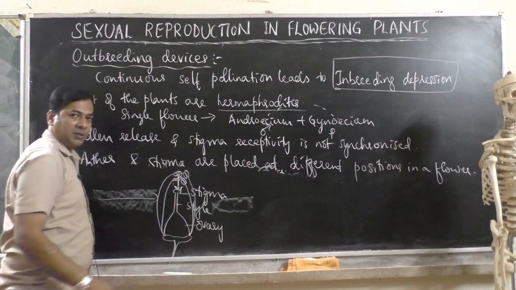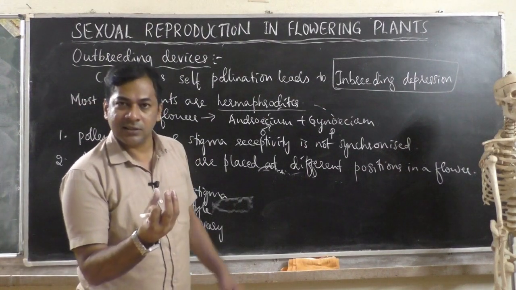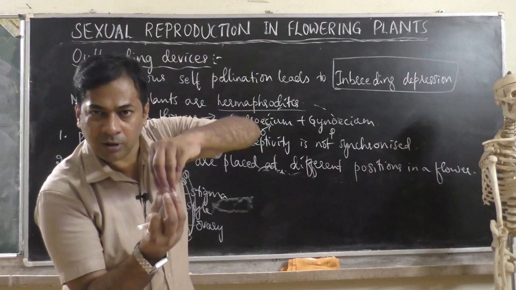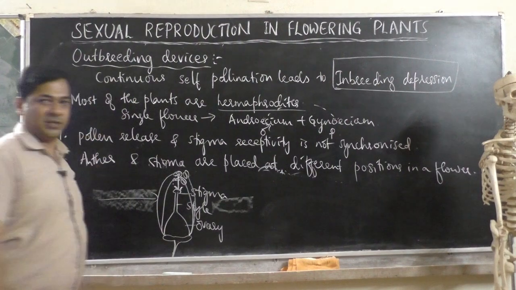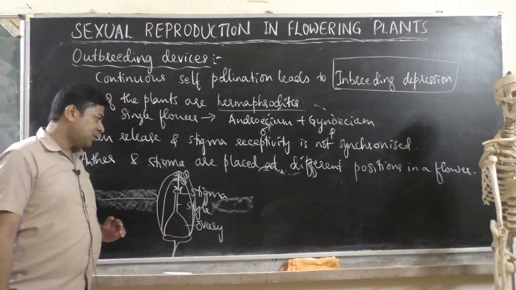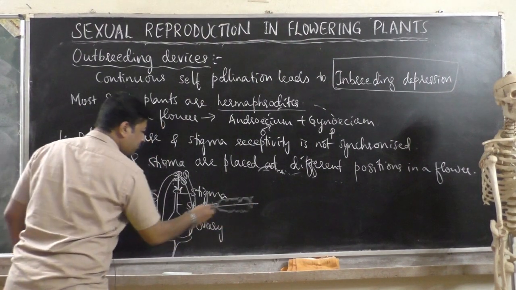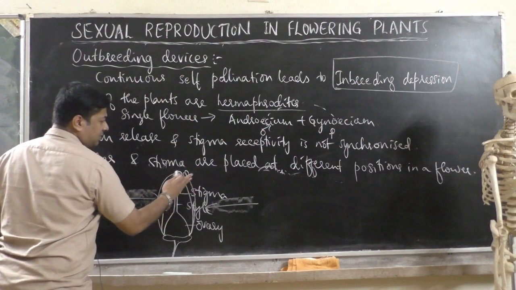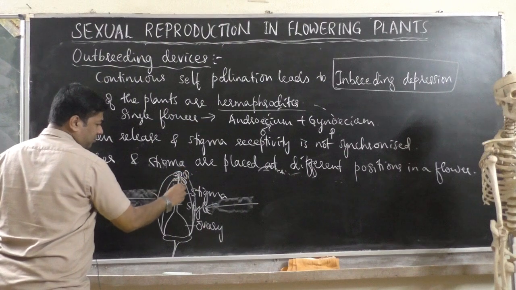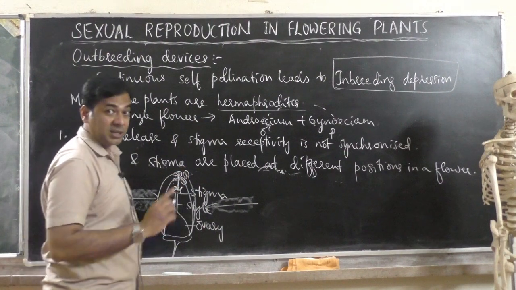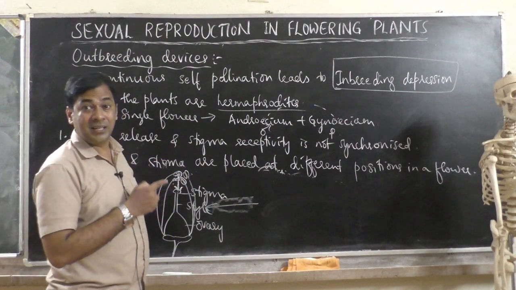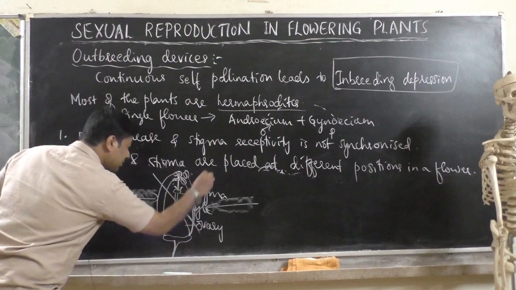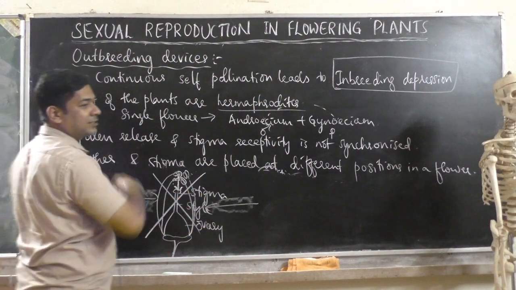Stigma is like this and pollen grains will be dropped on it. So 100% self-pollination occurs. Suppose the wind is from this side, same. The wind will fall on the anther, then pollen grains will fall on the stigma. So self-pollination occurs. But this type of arrangement is not there in these types of plants.